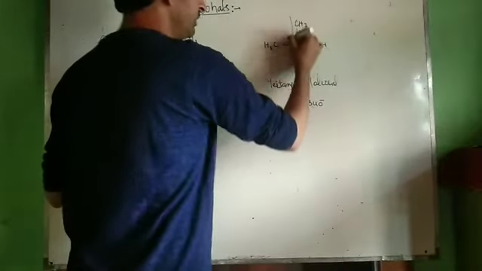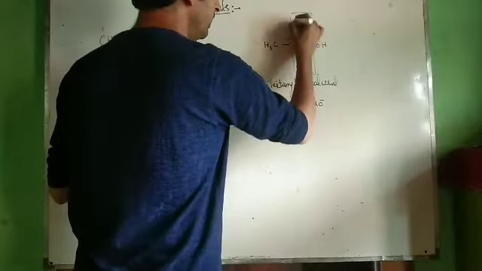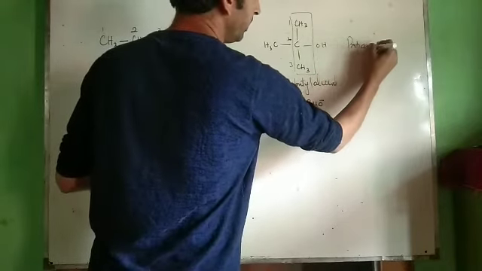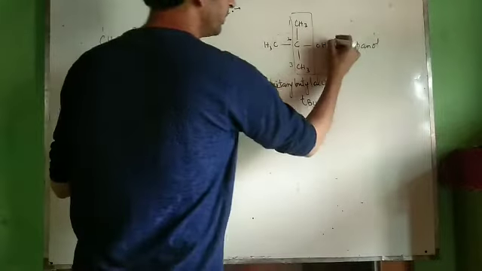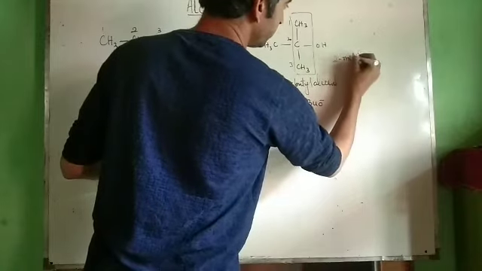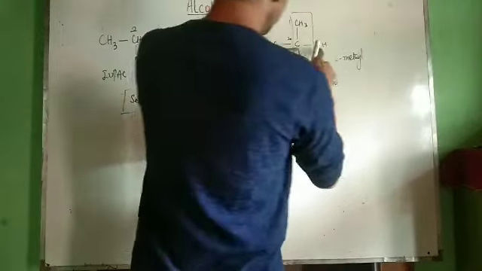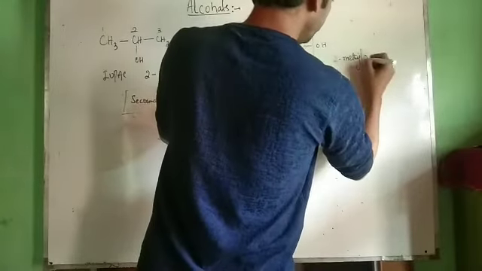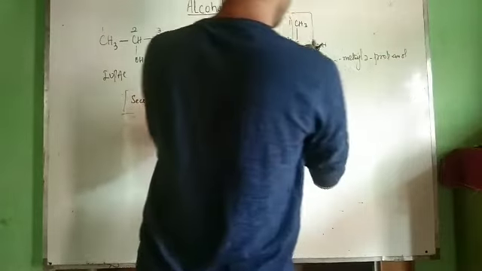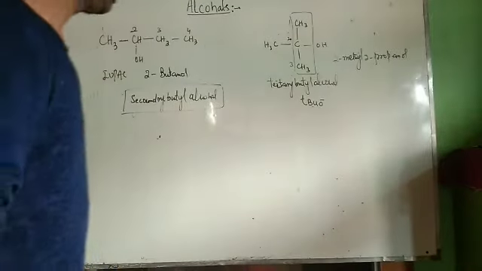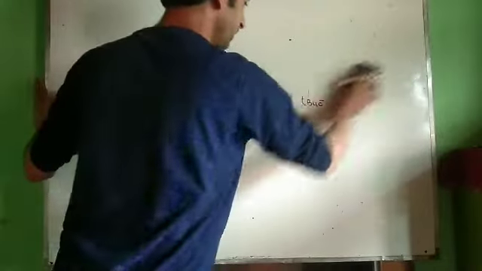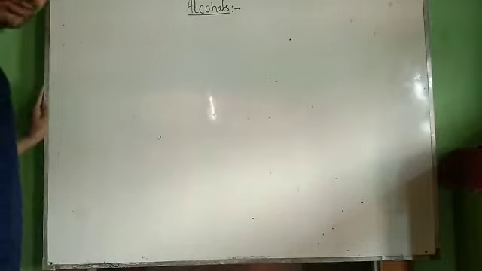Its IUPAC name will be: select the longest possible carbon chain, that's 1, 2, 3, that is prop, an, and ol, and at position 2 we have a methyl. So it is 2-methyl-2-propanol. At position 2 we have a hydroxyl group. This was the nomenclature of alcohols which contain only one OH group. They are known as monohydric alcohols.